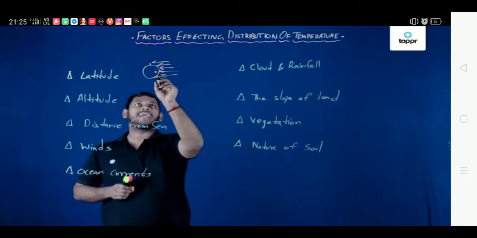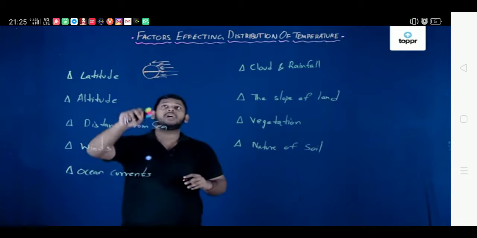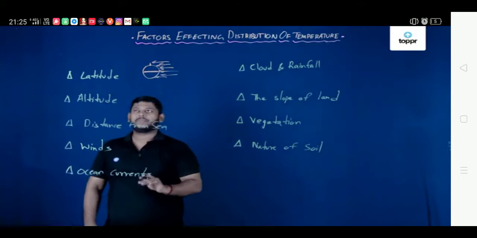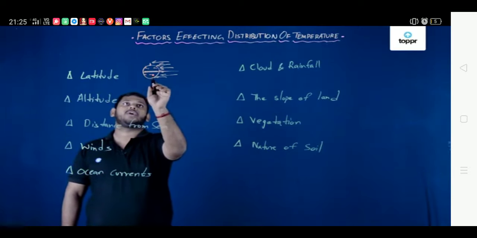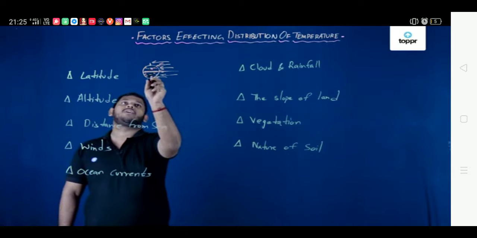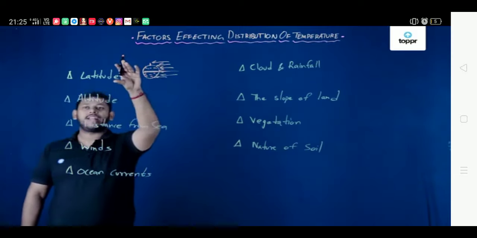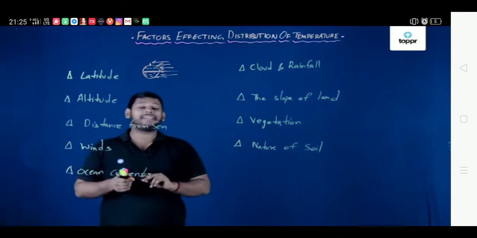So this shows why the equatorial region, which is in the middle, has a very high temperature, and the polar regions which are here have a very low temperature. And that is the effect of latitude, which is basically the horizontal lines around the planet. So that is the effect of latitude. Now talking about the altitude.